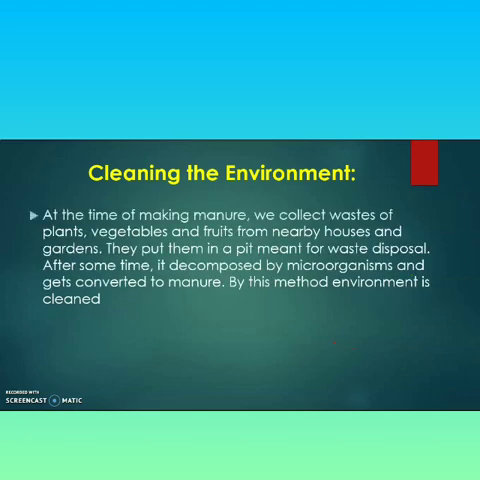Cleaning the environment. At the time of making manure, we collect waste of plants, vegetables, and fruit from nearby houses and gardens. They put them into a pit meant for waste disposal, and after some time it is decomposed by microorganisms and gets converted to manure. By this method, the environment is kept clean. This is very important because they help to clean our environment by decomposing plant and animal waste.